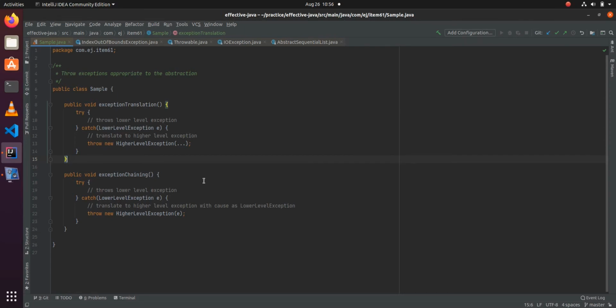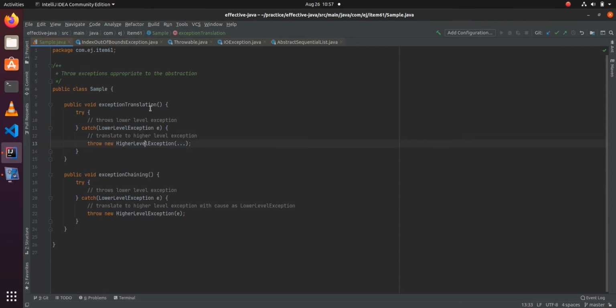So what is exception translation? Let's say this is your API and you are calling some third party libraries or some low level APIs that throw lower level exceptions. You can catch those exceptions and rethrow them as a higher level exception. Here you can give any relevant message which is relevant to your API so that the consumer of the API can understand it better. Basically, we translate the lower level into a higher level exception. So this is exception translation.